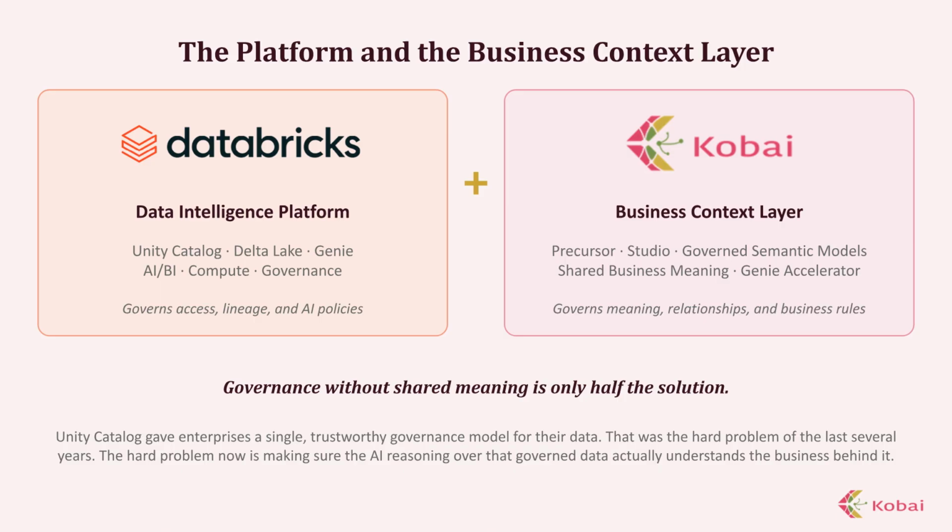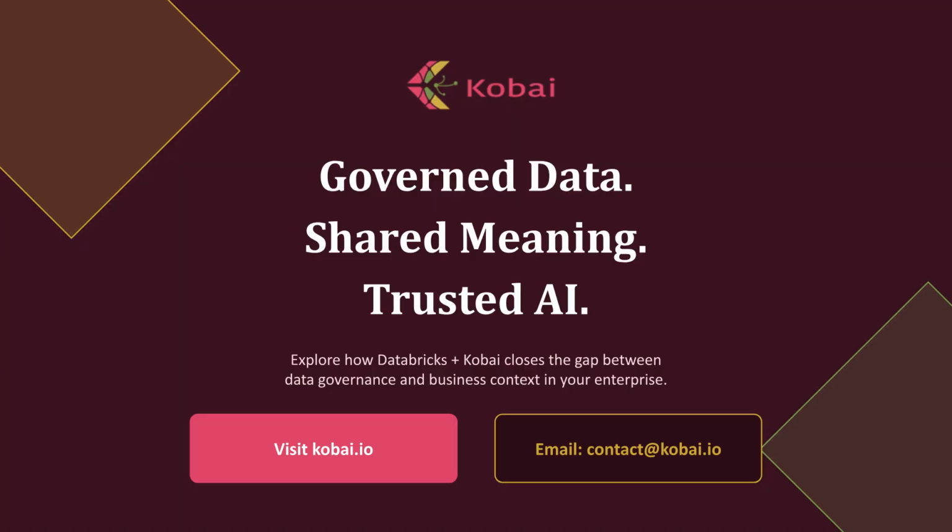Think of it as a partnership. Databricks provides the data intelligence platform to govern access and lineage, while Kobai provides the business context layer to govern meaning and business rules. Governance without shared meaning is only half the solution. Governed data, shared meaning, and trusted AI. This is the path forward.